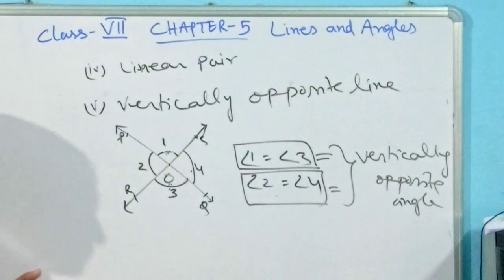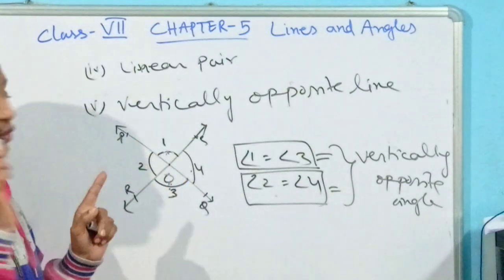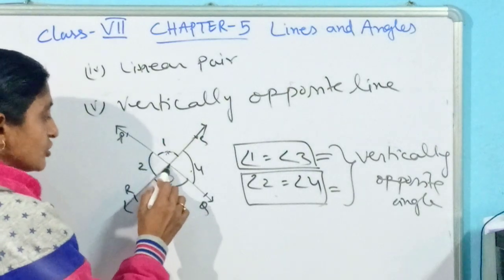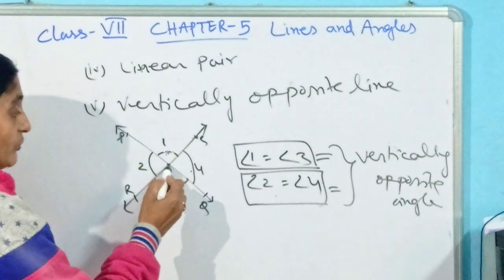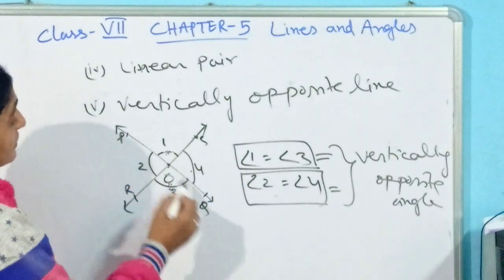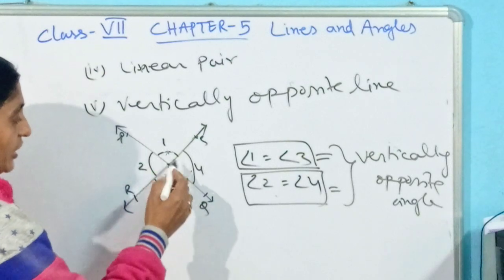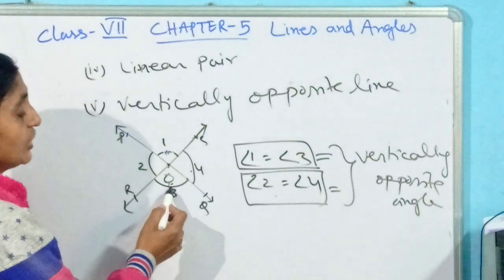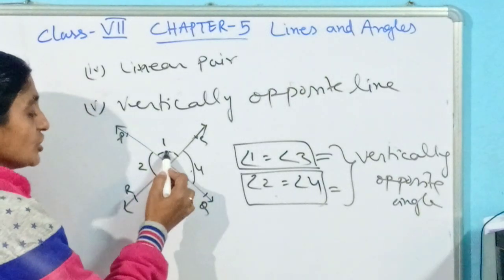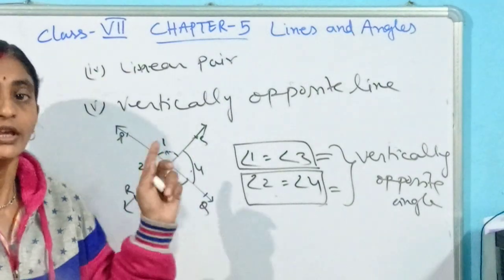They have a common vertex, but they don't have any common arm. As these two lines intersect each other, angles 1 and 3 are equal, and the relation between them is vertically opposite. They lie just opposite to one another, and their measures will always be equal.